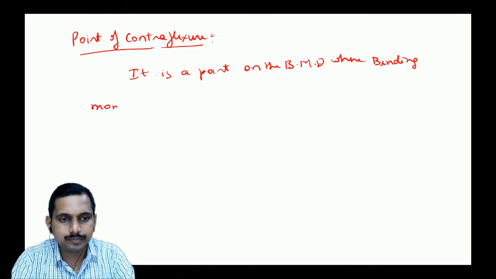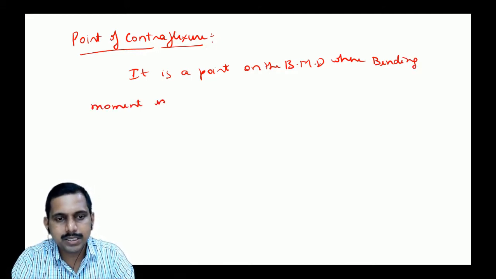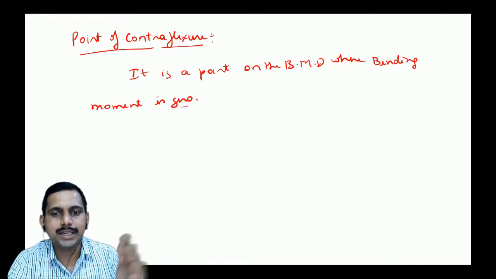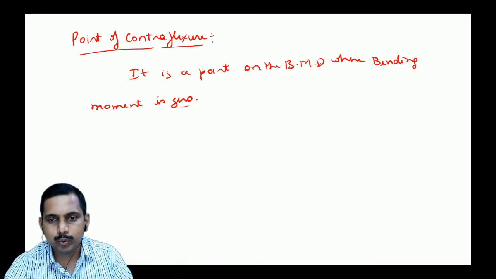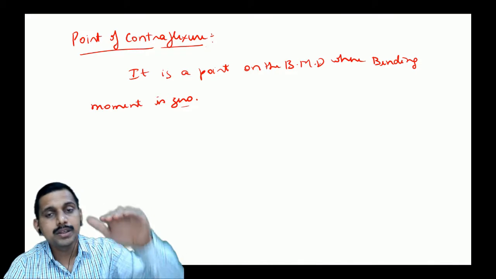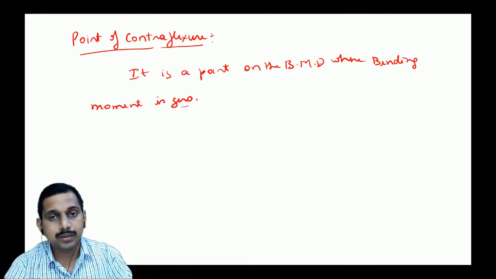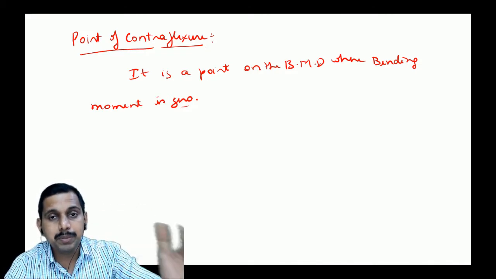That's it. When the bending moment crosses that zero point, that is the point of contraflexion. This is the point where the curvature of the beam changes.